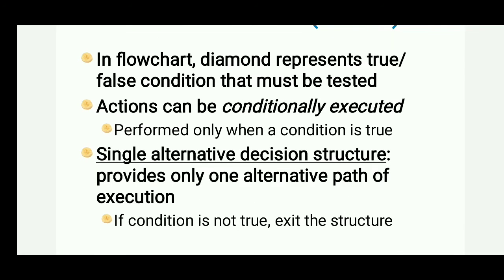In a flowchart, diamond represents true or false condition that must be tested. Or in short, diamond indicates the condition, and we are using if for checking the conditions. Next one is the action can be conditionally executed, or we can call it perform only when condition is true. It means if the given condition is true, then only it will execute the given code. Next one, single alternative decision structure. It provides only one alternative path of the execution. It means if condition is not true, exit the structure.